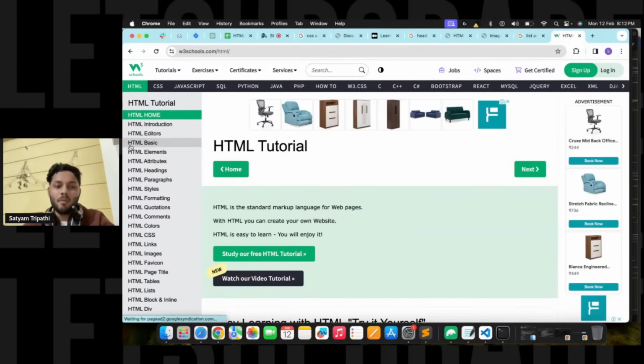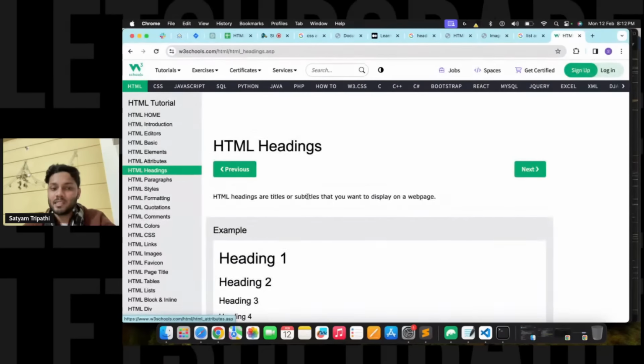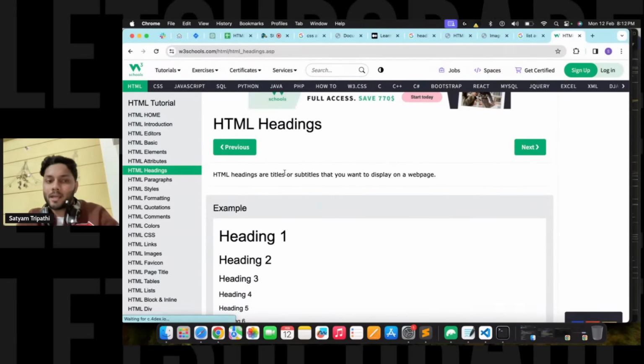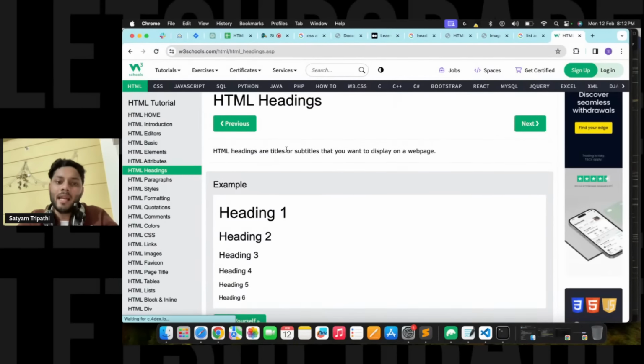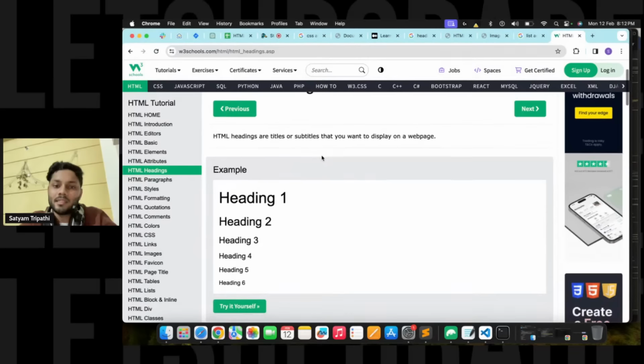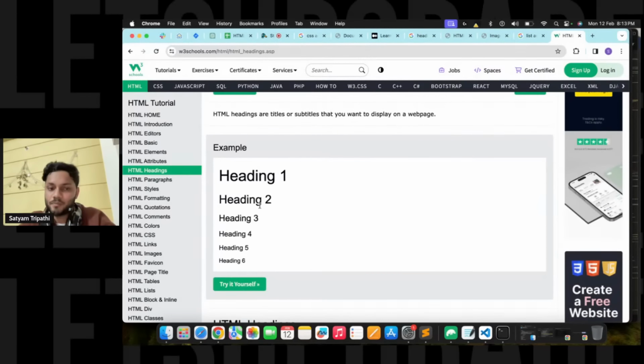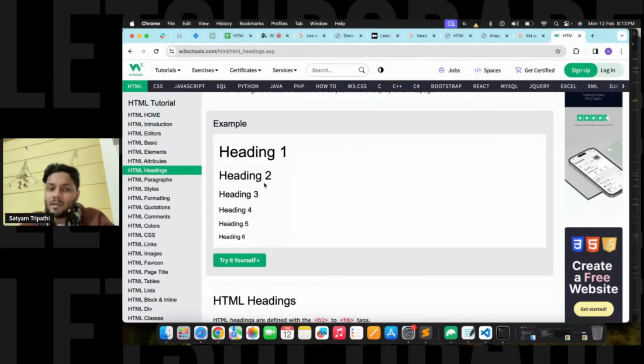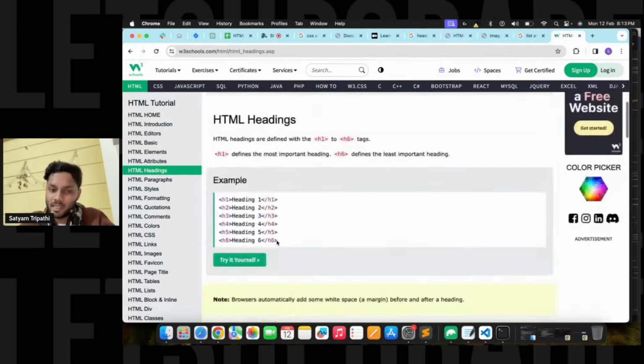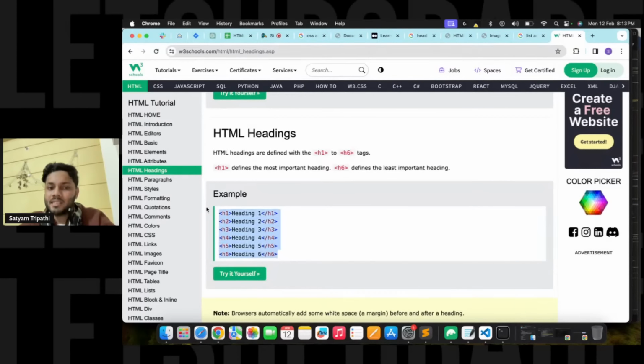You'll be able to see multiple things: HTML home, basics, elements, attributes, and heading. If I click on heading, HTML headings are titles or subtitles that you want to display on a web page. This is how it will look: heading 1, heading 2, heading 3, heading 4, 5, 6. And this is how you have to execute it.